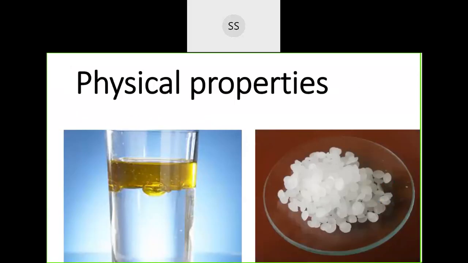See here I've taken a few in the liquid state. These will be in the liquid state, and then higher ones are in the solid state, like wax and everything. They have high molecular weight because so many carbon atoms are combined together. So this you can just write down. This is only for your knowledge.